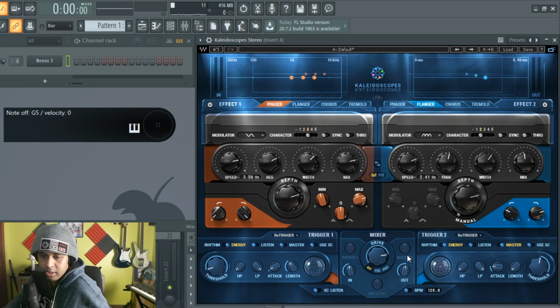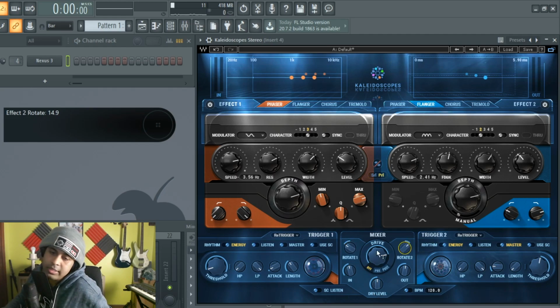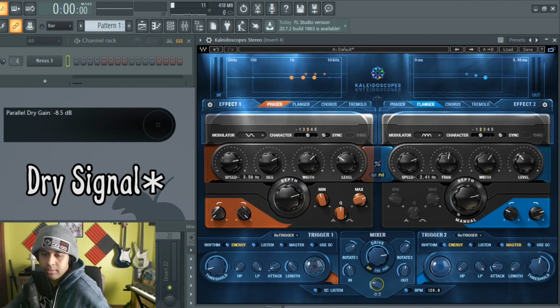Now there are some knobs here that are blacked out, but you could click on the parallel and then those will activate. So this is pretty much rotating: do you want to move this effect and then go to this effect? It's kind of like a sweeping motion, rotation, taking turns basically. And the dry level is the amount of the mix, I'm guessing.